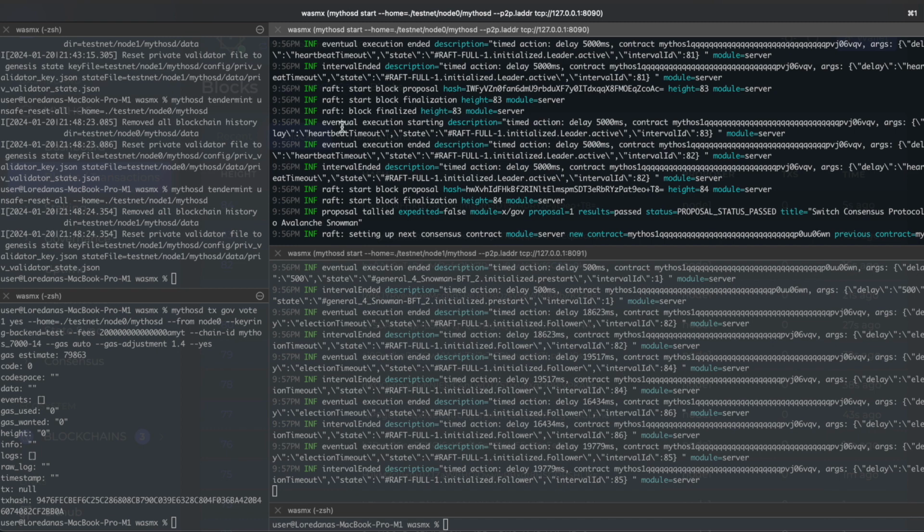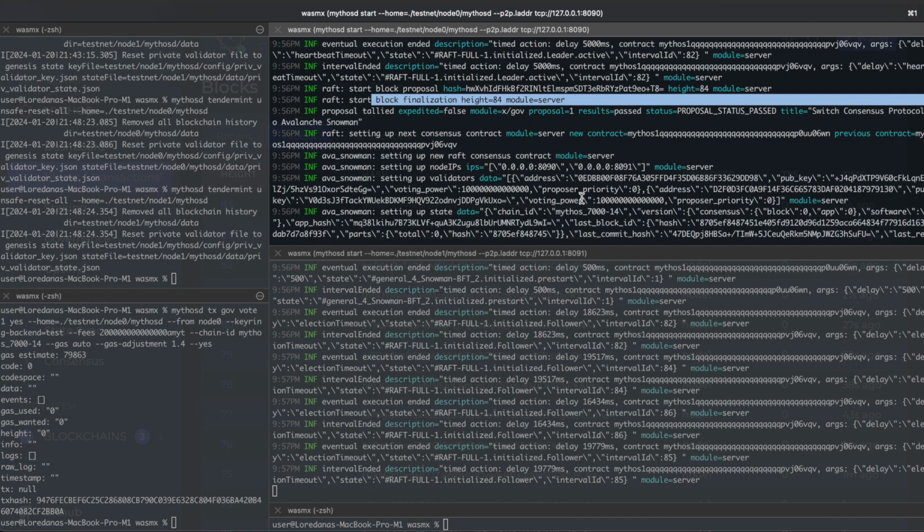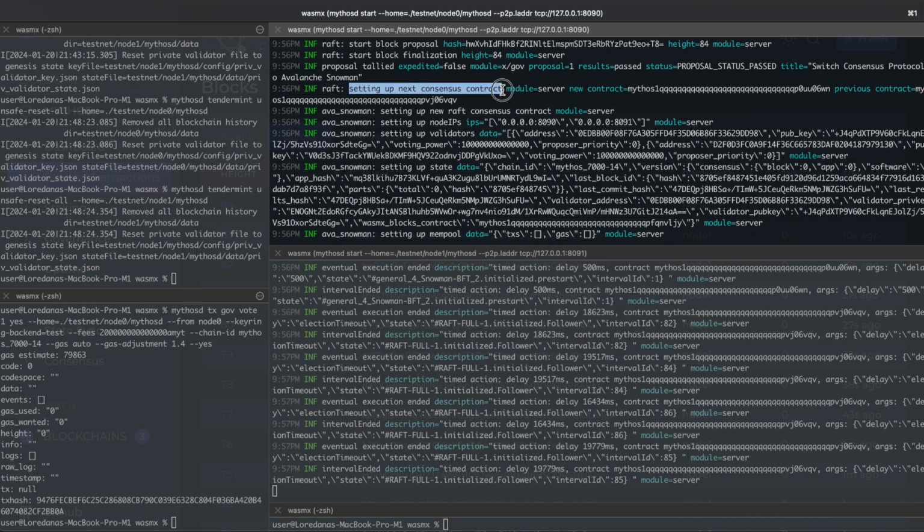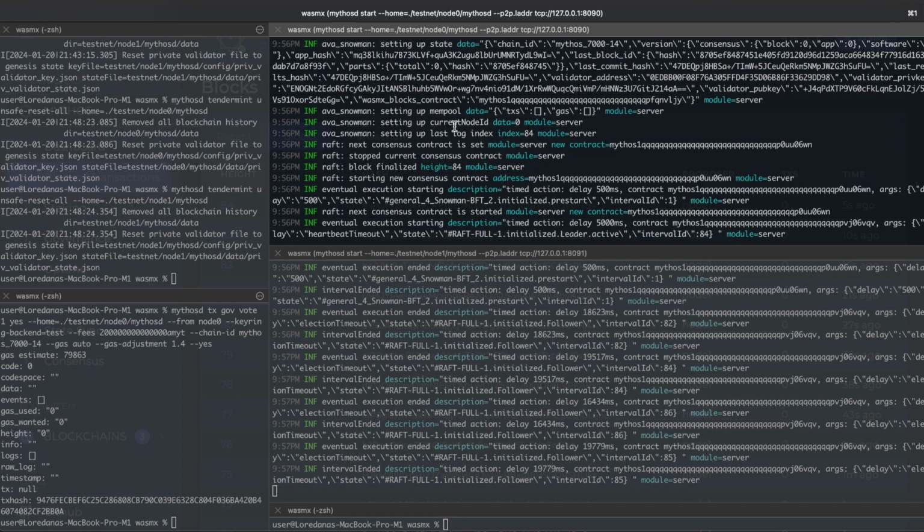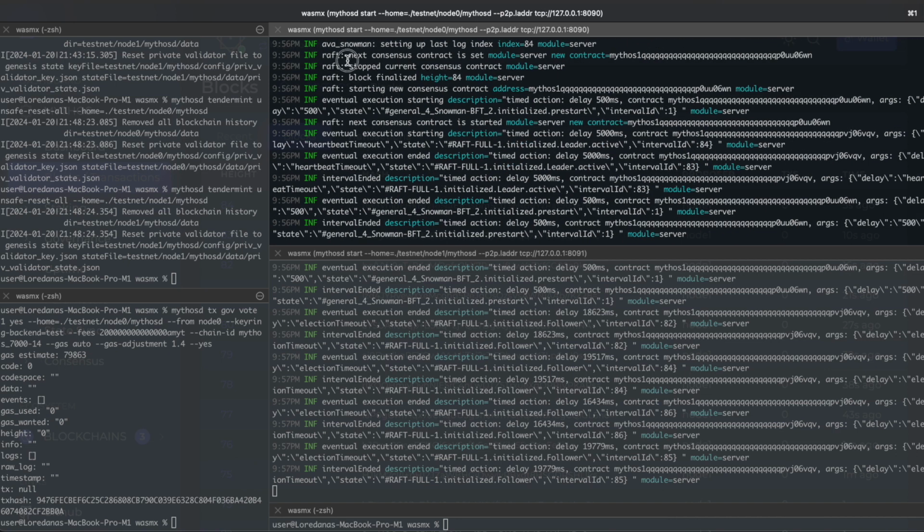So block 84 was finalized, and we see the proposal was tallied, our governance proposal, and it passed. And then the new consensus contract was picked up with this address. We set up the new consensus contract. We copied over whatever data the new contract needed. Then we stopped our current consensus contract. We finalized the block, and then we started the new consensus.